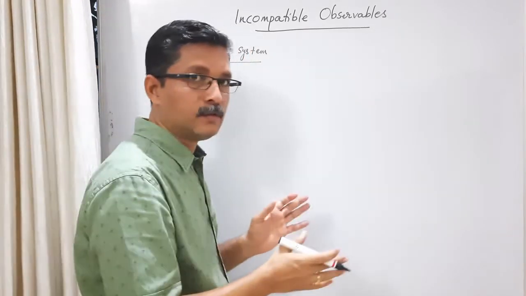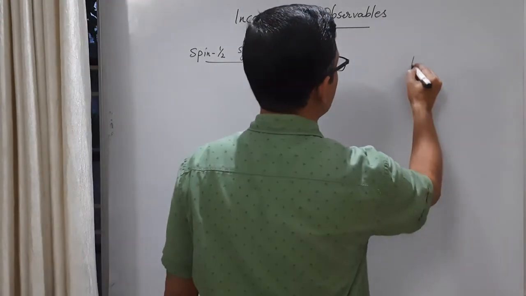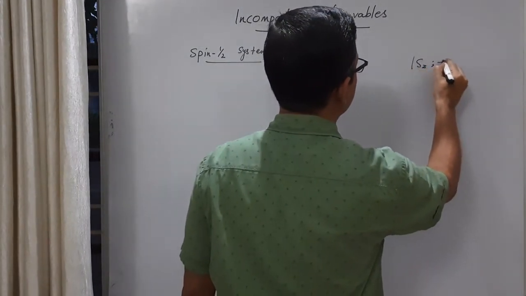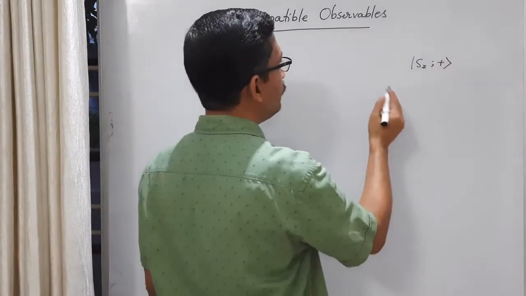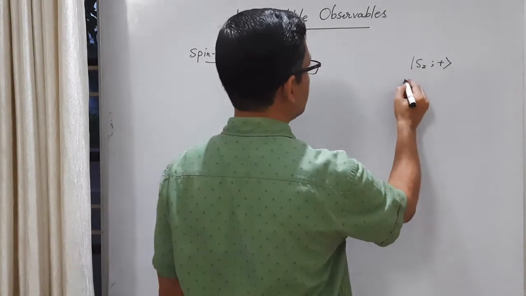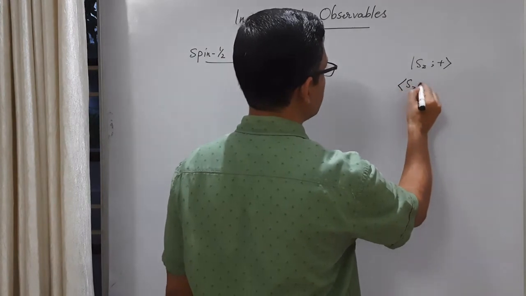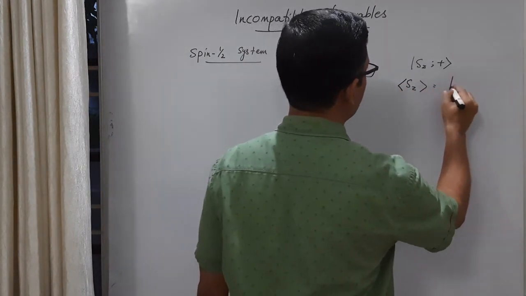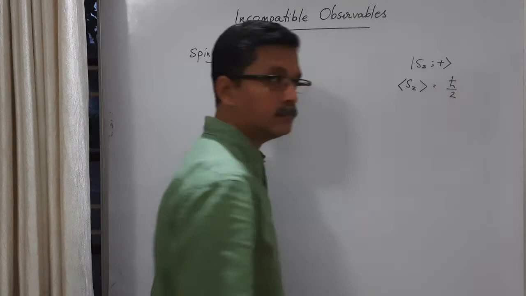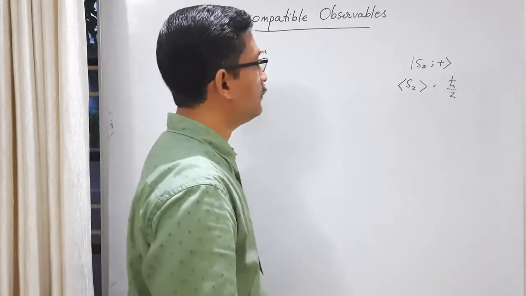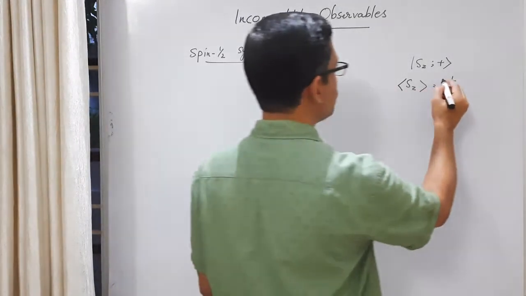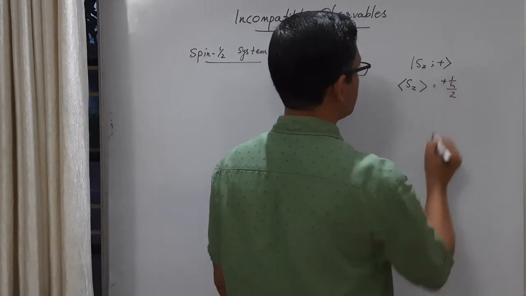So far we have made the following results. This is our state Sz plus. Okay. And when you measure Sz, what you get is the average value of Sz is h cross by 2. Okay. All the individual values give plus h cross by 2. So the average value of Sz is also plus h cross by 2.